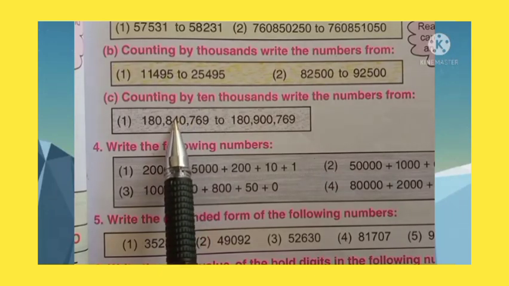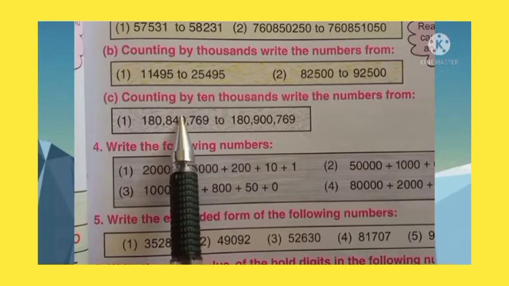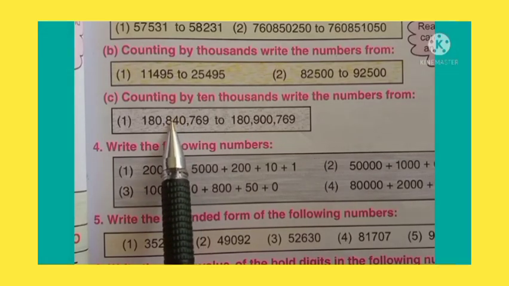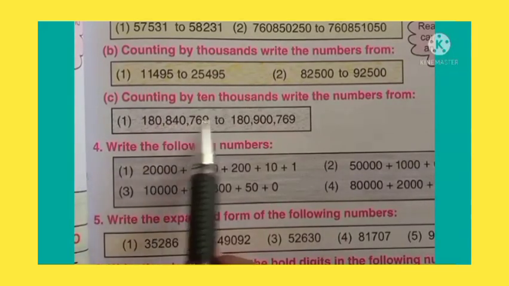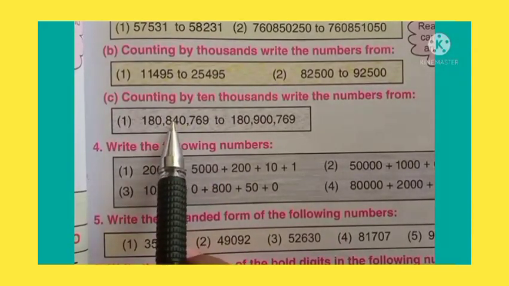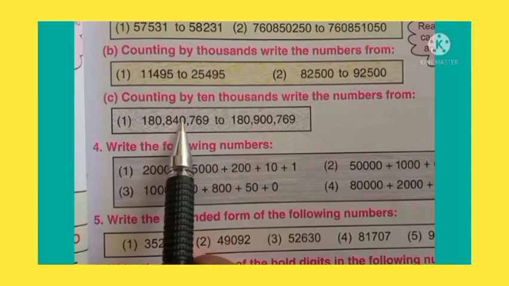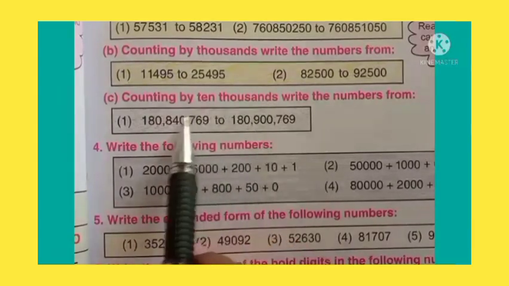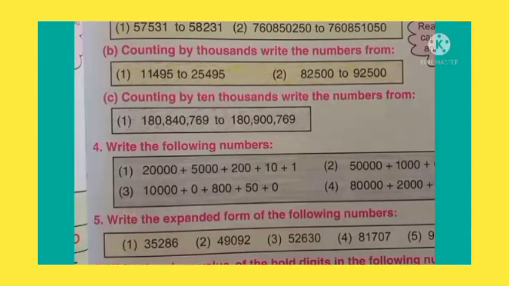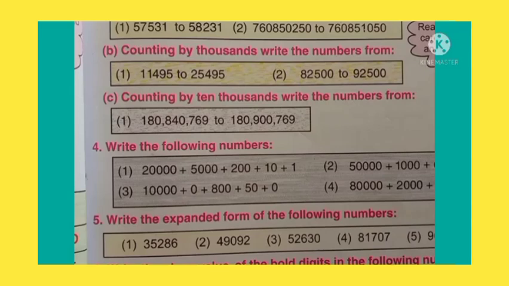So 40 will become 50. 50 will become 60. So here you need to change them. So 40,000, then it will become 50,000, 60,000. So 10,000 we need to skip count. Okay, understood? Let's solve this.